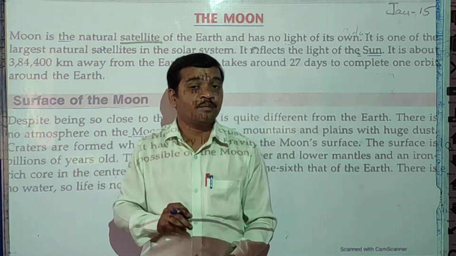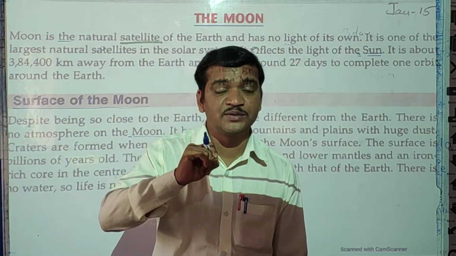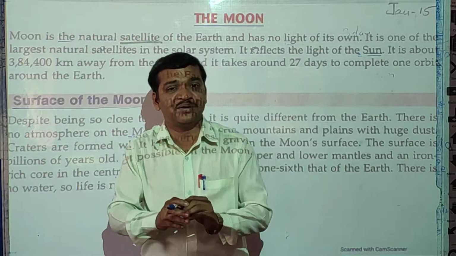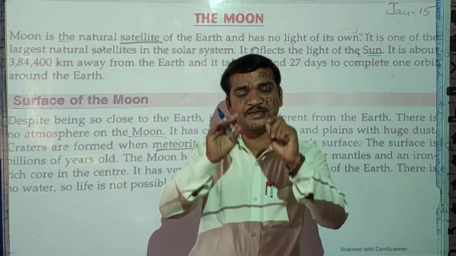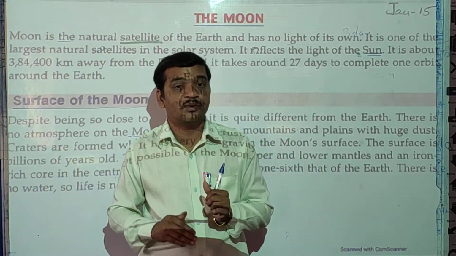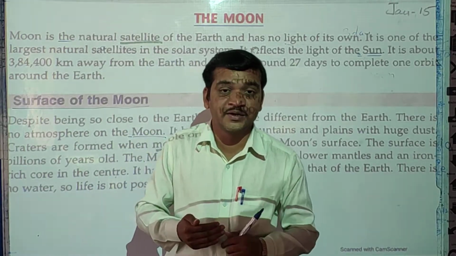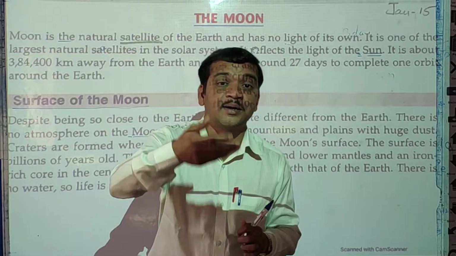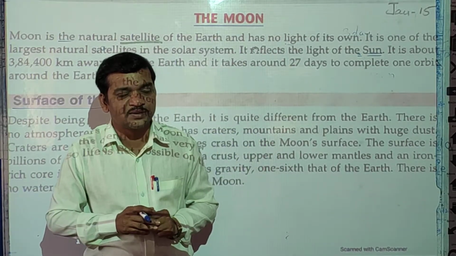But on the moon, actually gravitational force is there, but it is very small. That is why we are unable to walk normally. If you try to walk there, you walk like you are jumping. So this is one more difference.